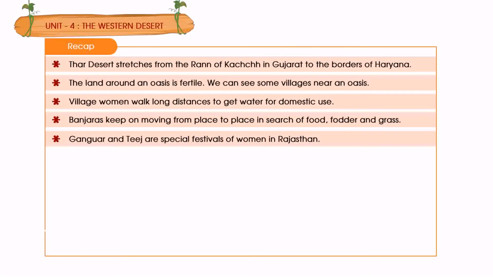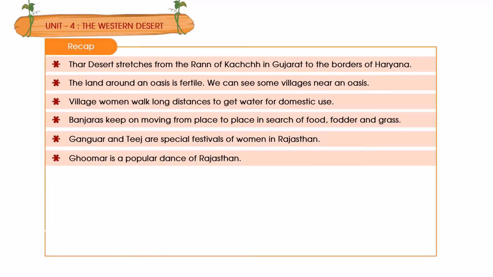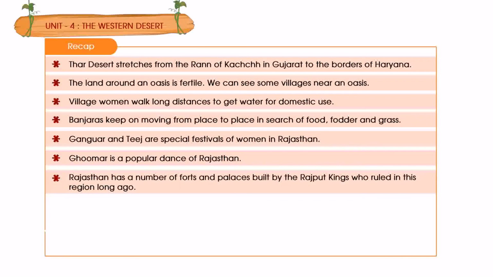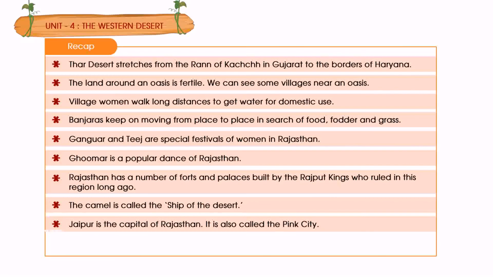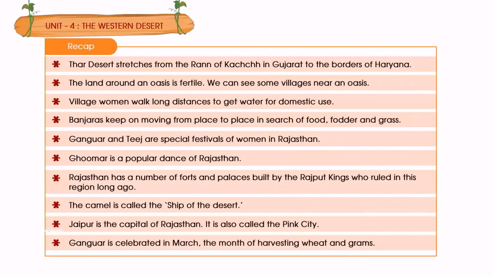Ganguar and Tej are special festivals of women in Rajasthan. Ghumar is a popular dance of Rajasthan. Rajasthan has a number of forts and palaces built by the Rajput kings who ruled in this region long ago. The camel is called the ship of the desert. Jaipur is the capital of Rajasthan. It is also called the Pink City. Ganguar is celebrated in March, the month of harvesting wheat and grams.